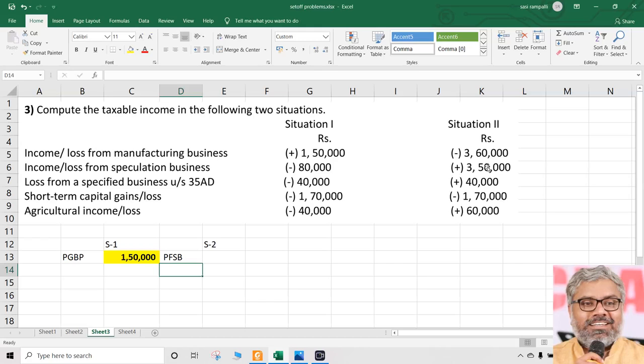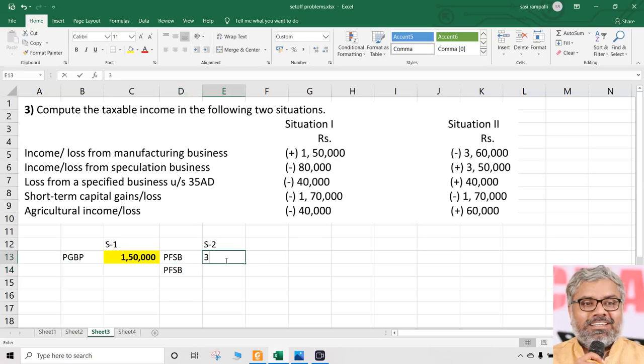Then loss from a specified business. So same way, not loss actually, it is a profit, positive, no? So earlier it was loss for situation 1, here it is profit. So same thing. So profit from a specified business, though it is same, but we don't go with abbreviation, you have to write the full form. So first one is income from speculation business, second one is income from specified business. These are the only two positives.